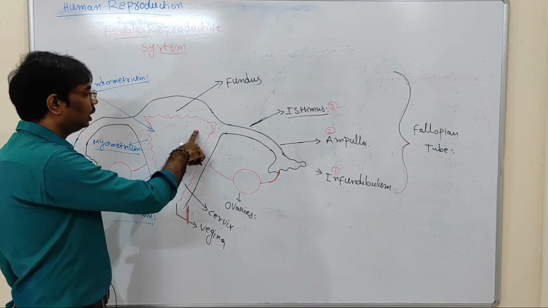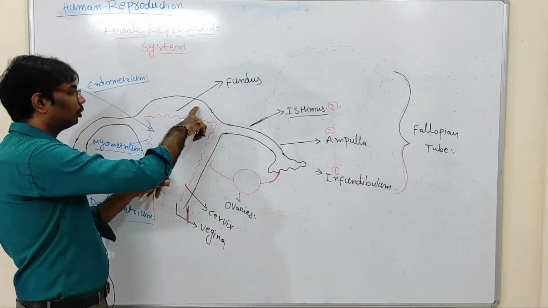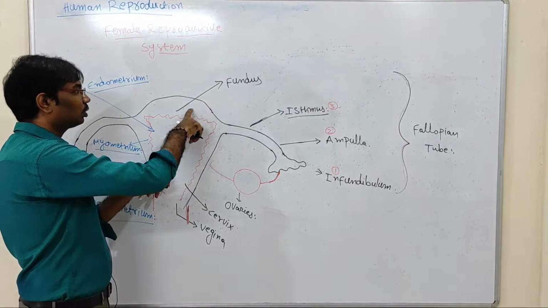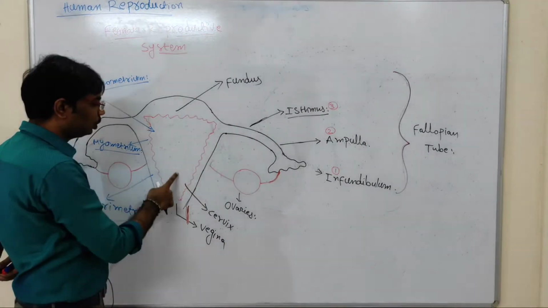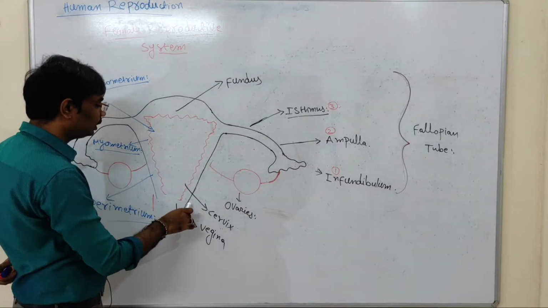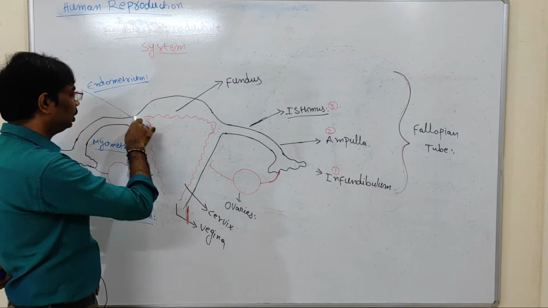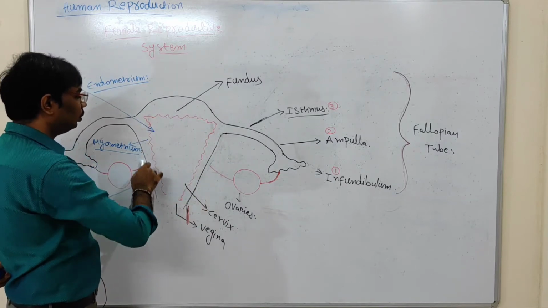The uterus contains a widest part. This first part or widest part of the uterus is called fundus. Beneath the fundus, the narrow part of the uterus, this area is called cervix. Completely this area is called uterus. This triangular area is called uterus.